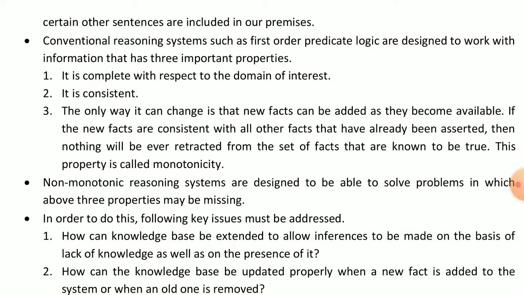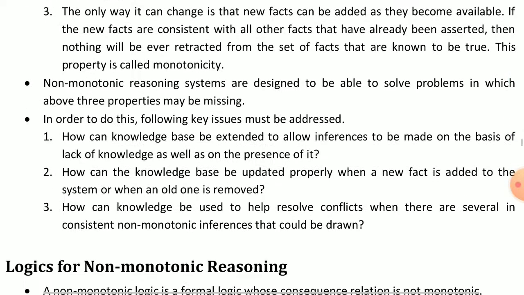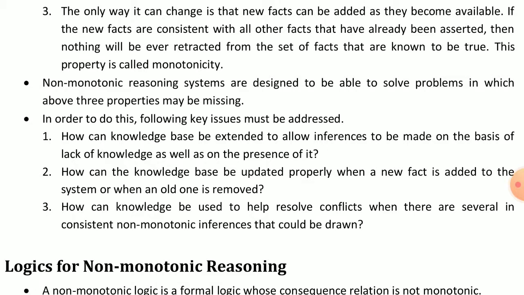In order to do this, the following key issues must be addressed. Three basic key issues are given. First, how can the knowledge base be extended to allow inferences to be made on the basis of lack of knowledge as well as on the presence of it?